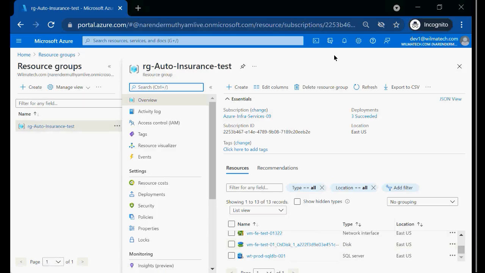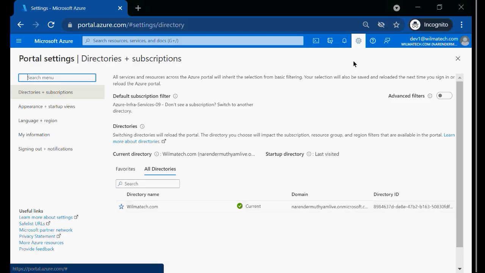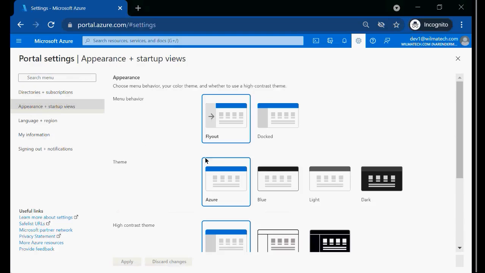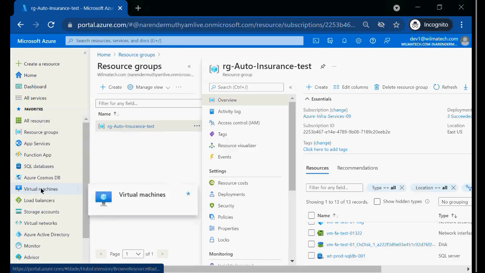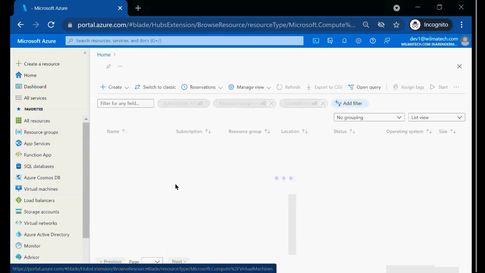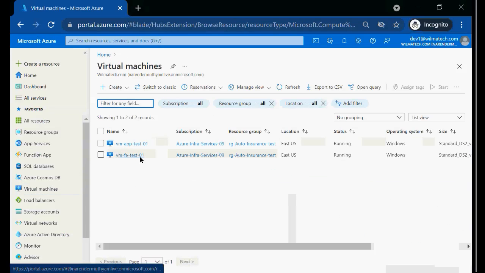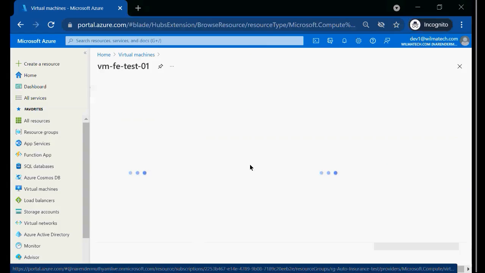For example, he wants to log into the VM. If he wants to log into the VM, he can get access to the VM because he has already got access. The only thing is he has to know the username and password of the VM. For example, he will click on the VM. There are 2 VMs. He now wants to log into the front end, and from here he wants to log into the VM.